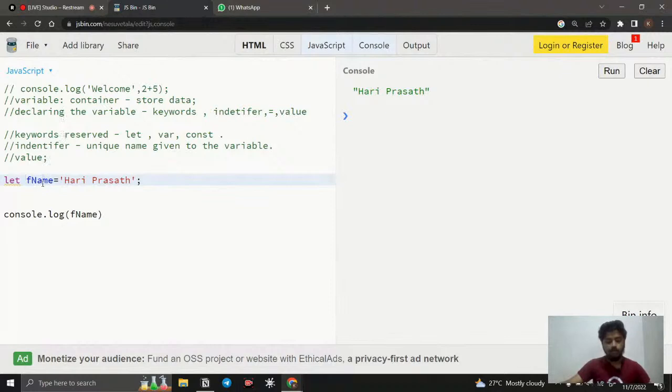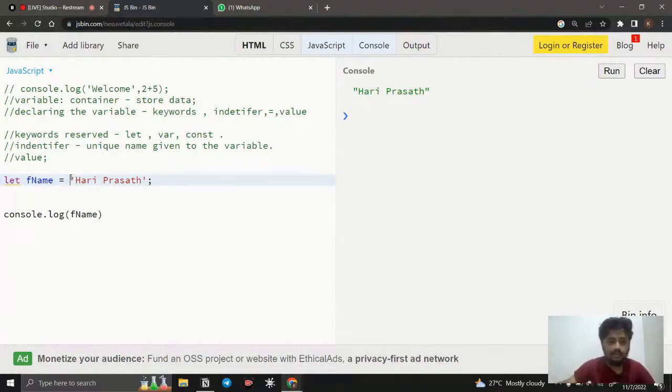And we are not able to use any special characters like this. And you should not start with a number. So these are all the things you need to focus on when it comes to an identifier. Okay, so it is going to be a unique one. It cannot be redeclared again. And also it should not start with a number, and you need to follow the rules to declare an identifier here.